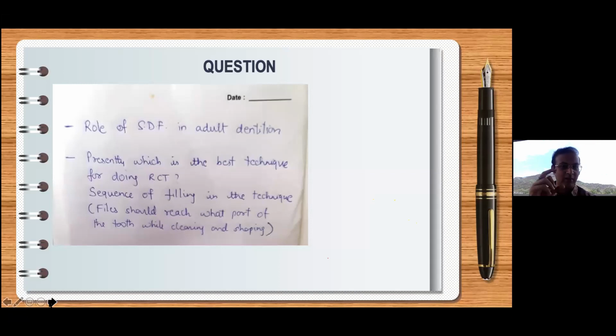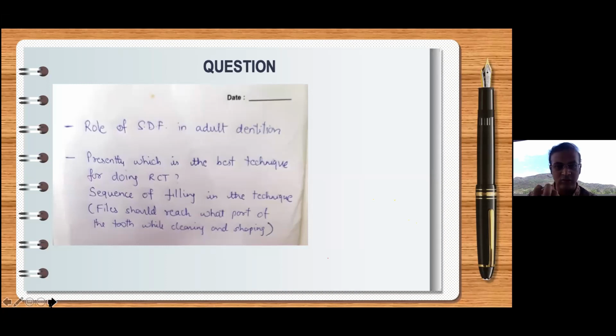I will always divide my canal into coronal third, middle third, and apical third. I will clean my coronal third first, then the middle third, and then the apical third. So I keep cleaning, I keep irrigating, I keep emptying that portion of the canal and then go further. While cleaning the coronal third and middle third, naturally there's going to be a lot of sodium hypochlorite in the canal, which starts dissolving the tissue in the apical third.